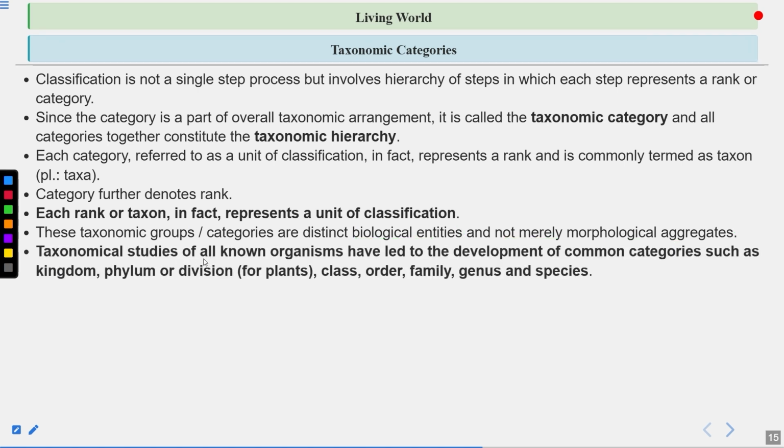Taxonomic studies of all known organisms have led to the development of common categories such as kingdom, phylum. These categories are based on shared characteristics. Species is the lowest most taxon. Kingdom is the highest taxon. Above kingdom you have the domain. So if you start from species, which is the lowest most, then genus is higher to species, then family is higher to genus. Likewise order is a higher category as compared to family. Class is a higher category as compared to order. Then you have division for plants and phylum for animals, and then kingdom is the highest taxon or taxonomic category.